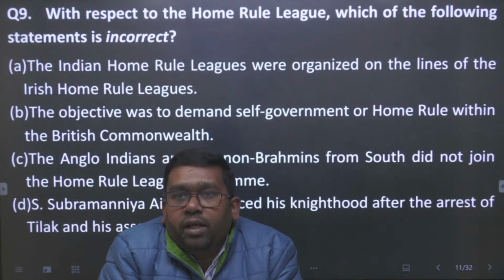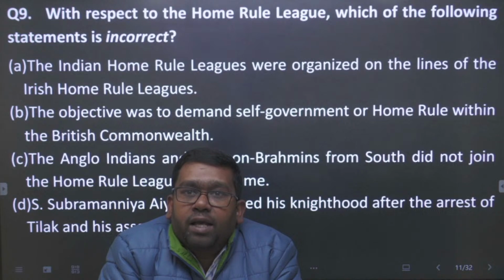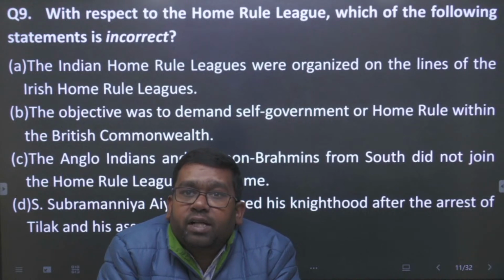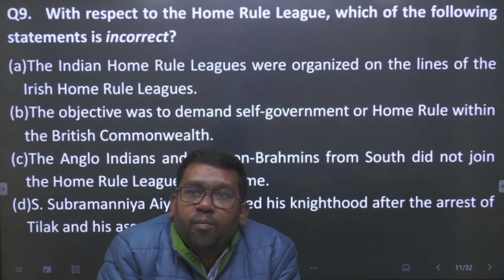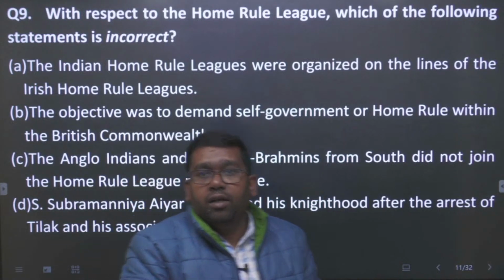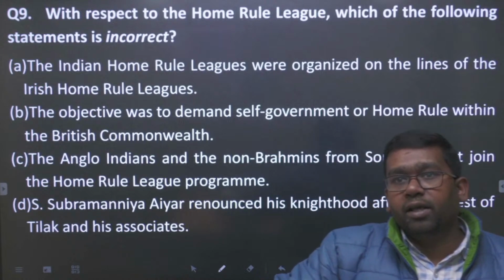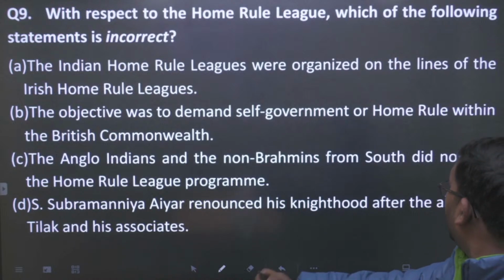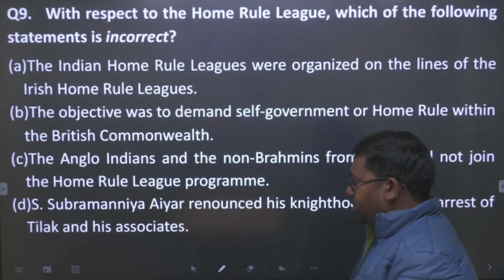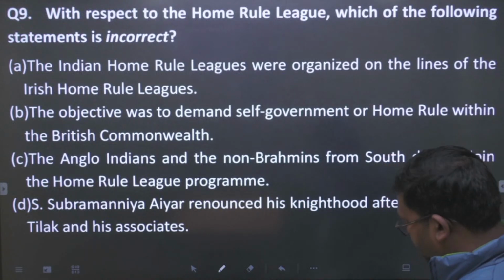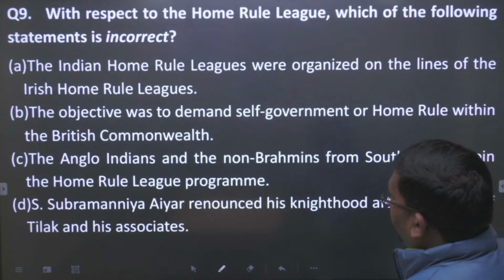The Indian Home Rule League was organized on the lines of the Irish Home Rule League. Second, the objective was to demand self-government and home rule within the British Commonwealth. Third, Anglo-Indians and the non-Brahmins from South India did not join the Home Rule League movement. Then, Subramania Iyer renounced his knighthood after the arrest of Tilak and his associates. So this is your question. Let us see what the answer will be. If we go to statement 1, what do you find? Which of these is incorrect?